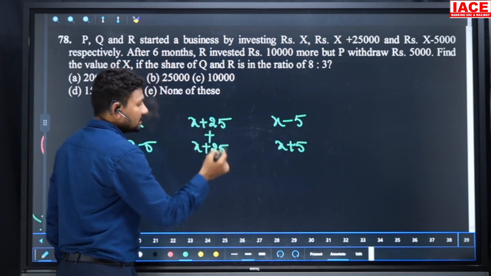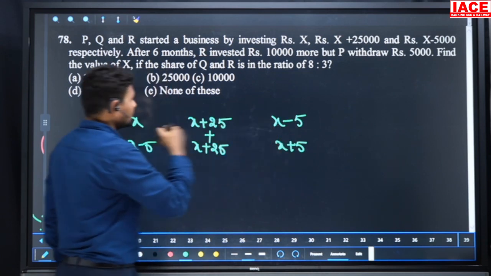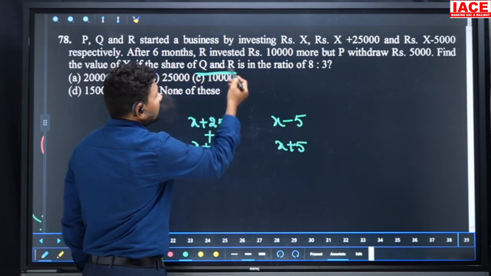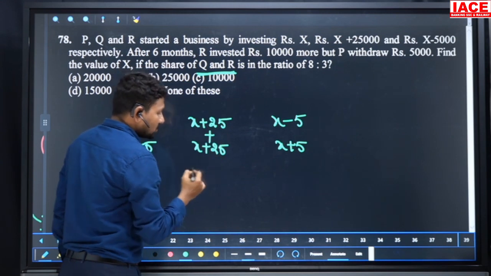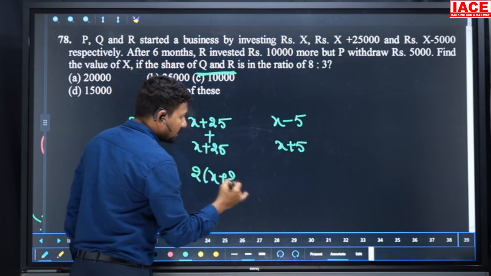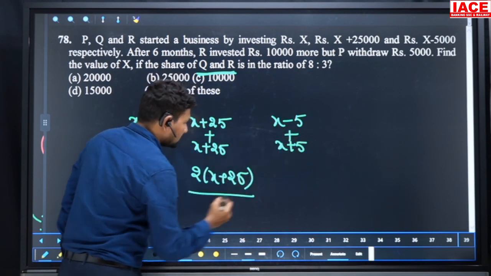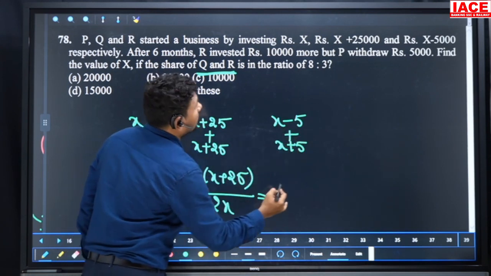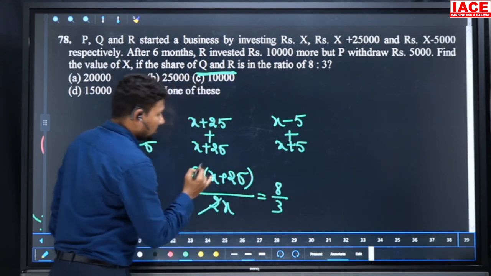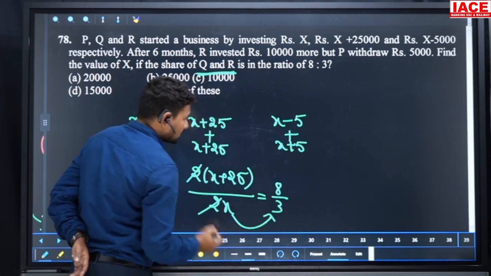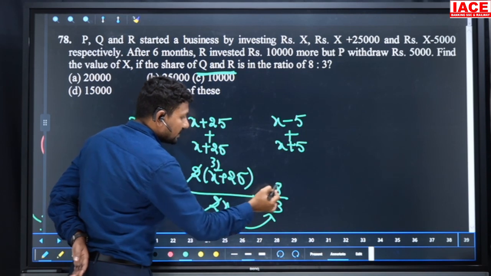This is the first 6 months, next 6 months. All the 6s will be cancelled. We will calculate just for Q and R. X plus 25, X plus 25, 2 into X plus 25. And look here, minus 5 plus 5 cancel, X, it is 2X, which is equal to what is the value? 8 by 3. The 2 cancels, X is equal to 3 parts. Here is also 3 parts, then here the total is 8 parts.